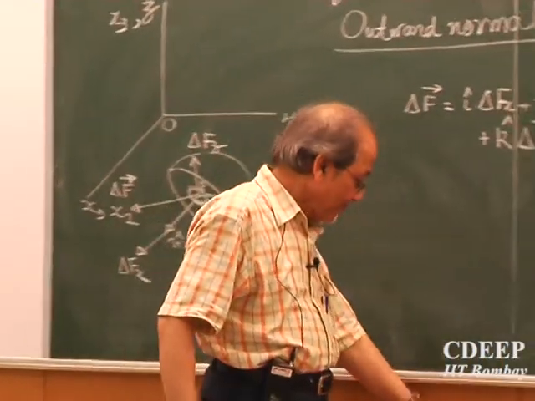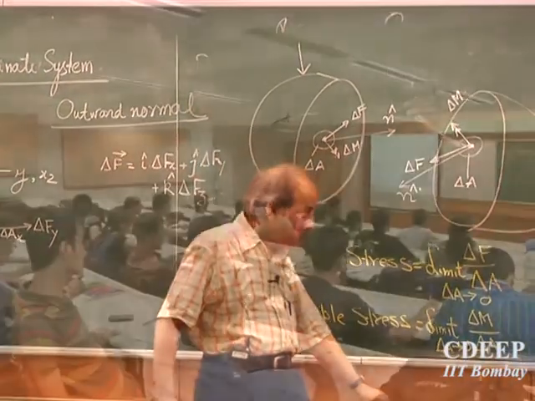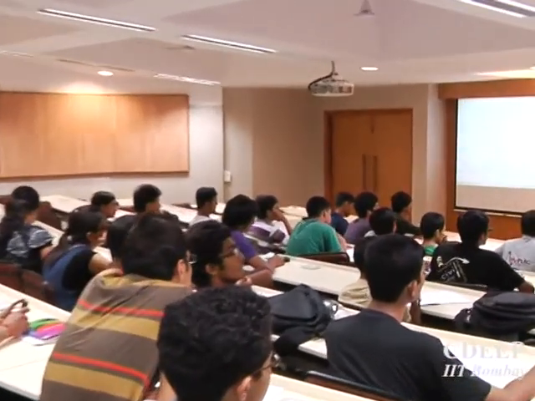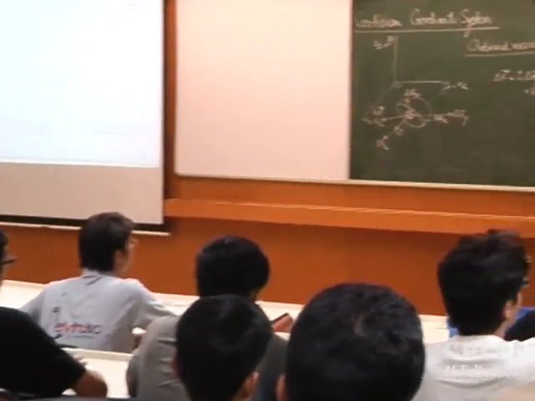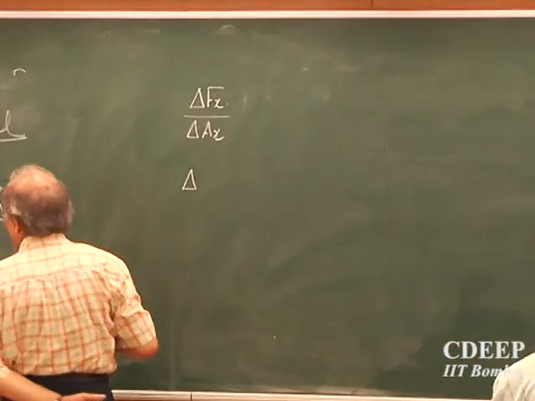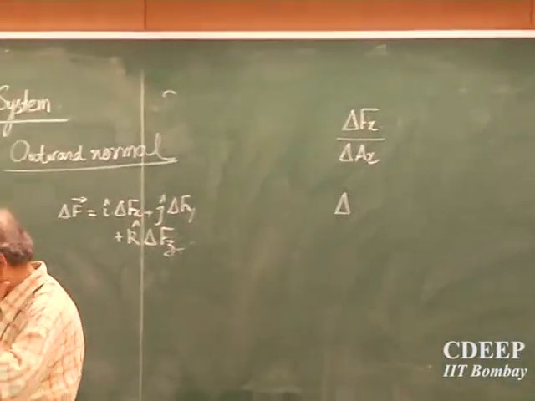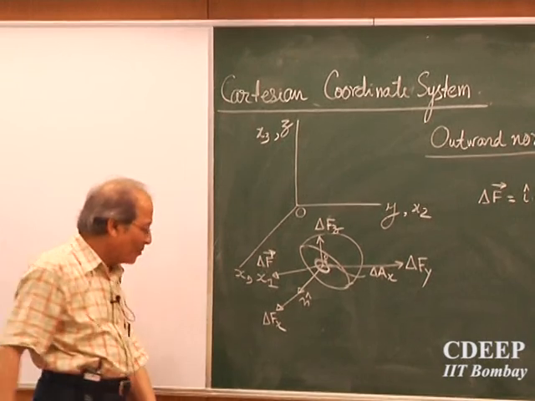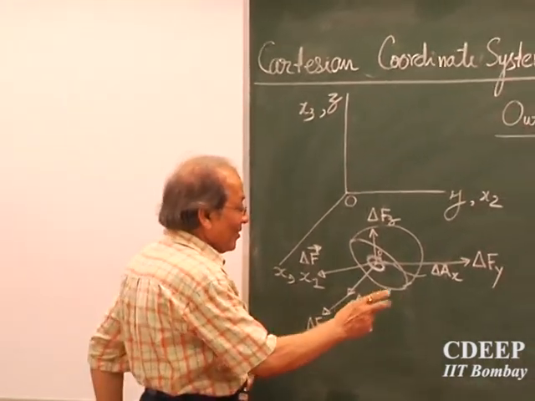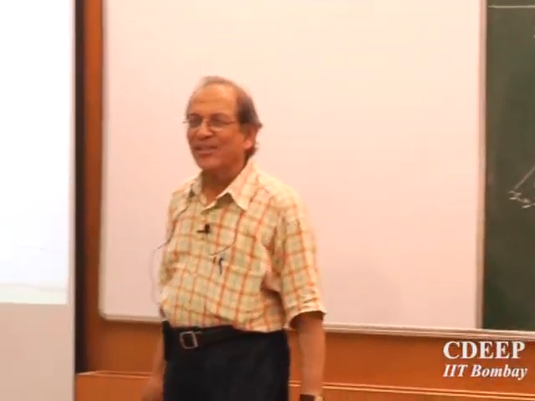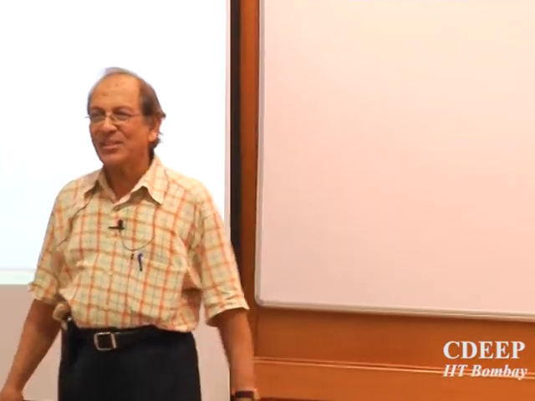So now I will take 3 quotients, 3 ratios. One is delta Fx by delta Ax. Wait, Fx, where is the force? This is not right. I think someone of you should have told me. This is a force acting on a plane whose outward normal is in the x direction.